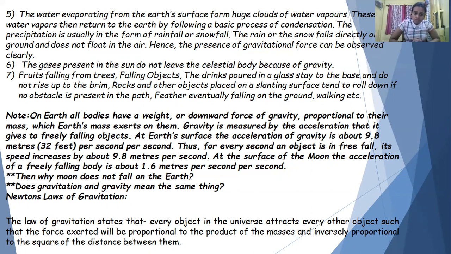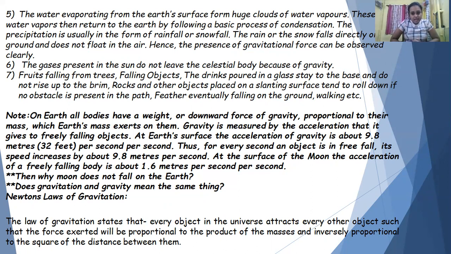On the Earth, all bodies have a weight, or downward force of gravity proportional to their mass, which Earth's mass exerts on them. That means we have weight on the Earth. We all are attracted by the Earth's gravitational pull. Gravity is measured by the acceleration it gives to freely falling objects. At Earth's surface, the acceleration of gravity is about 9.8 meters, or 32 feet, per second squared.